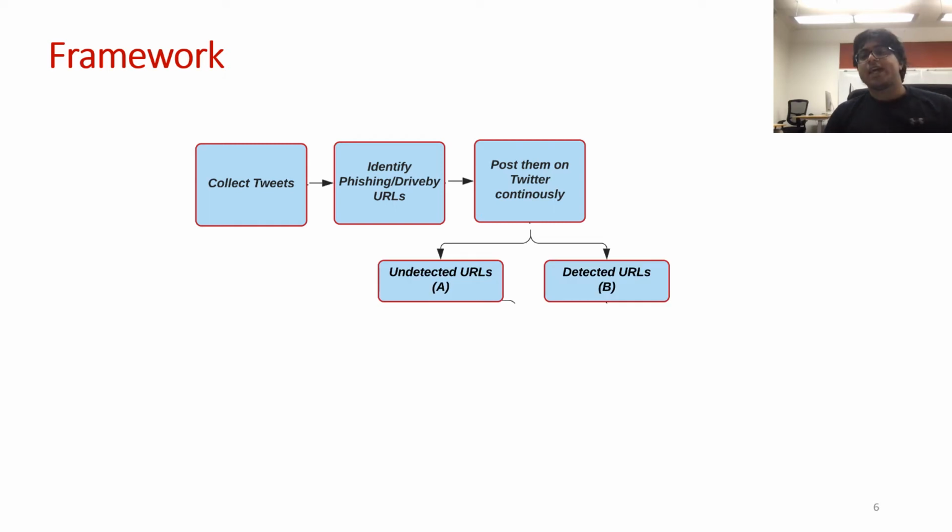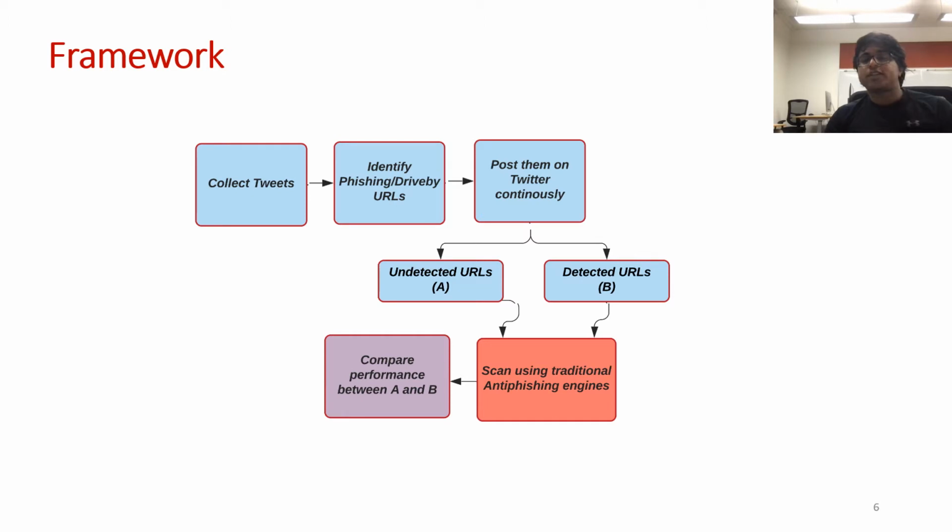So we basically get two types of URLs in our study, the ones which are detected by Twitter and the ones which are not detected by Twitter. Both of these URLs are then scanned using traditional anti-phishing tools to compare the performance between the detected and the undetected URLs. Finally, we evaluate the undetected URLs to identify their characteristics and features.